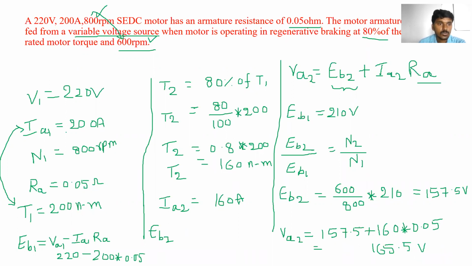Before, at 220 volts, the speed is 800 rpm. Now at 165 volts, the speed is 600 rpm. The speed is 600 rpm, and the current also decreases at 80% of the rated torque. 80% of the rated torque means 80% of the rated current. So IA2 is equal to 80% of IA1, so we can get 160 amperes. So variable voltage source VA2 is equal to 165.5 volts. Okay, so this is the second numerical.